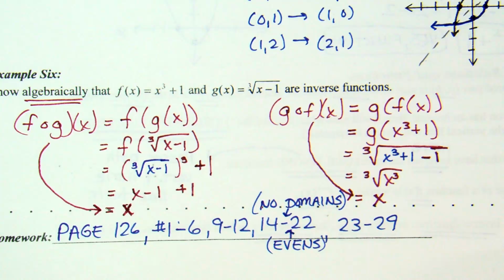Okay. The homework for this lesson, page 126, 1 through 6, 9 through 12, 14 through 22 evens, and 23 through 29. 14 through 22, I think it says something about domain in the directions. Forget that direction. Okay. Forget one direction if it says something in that